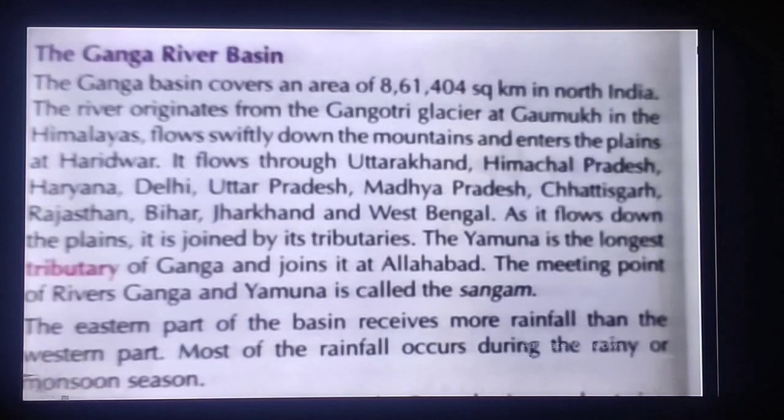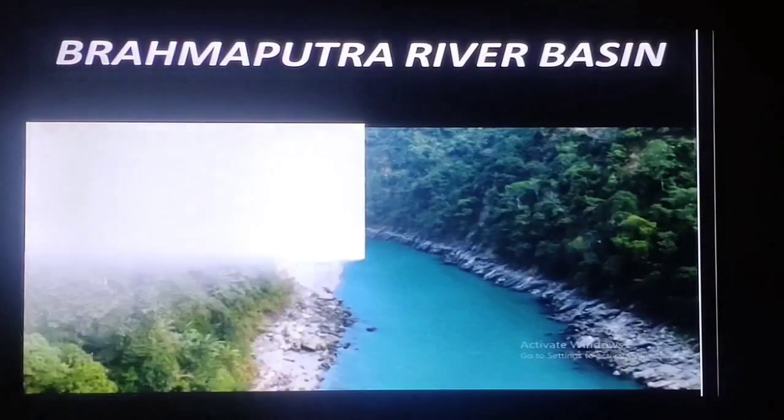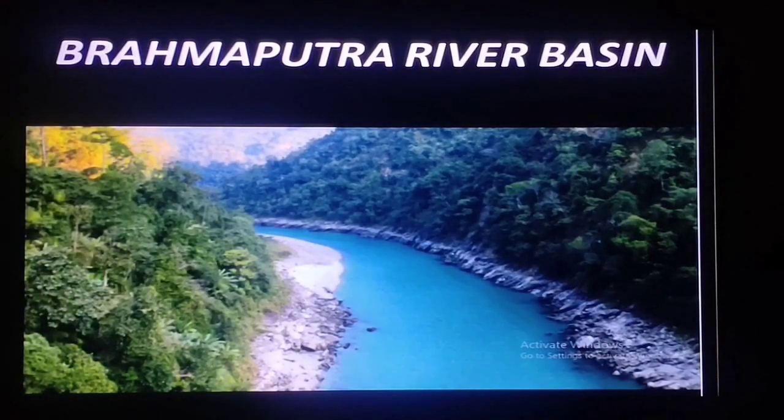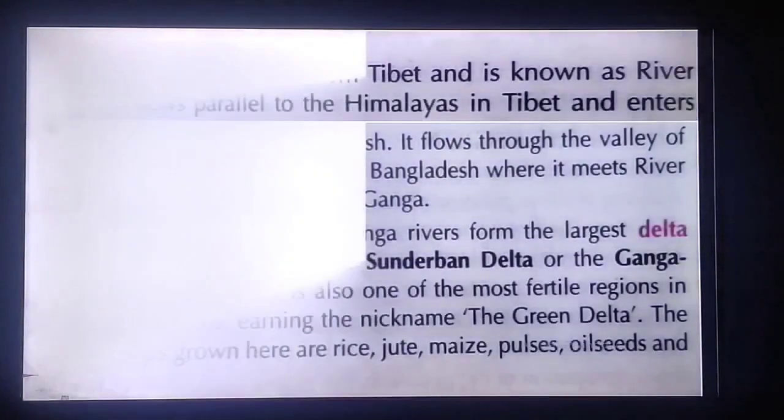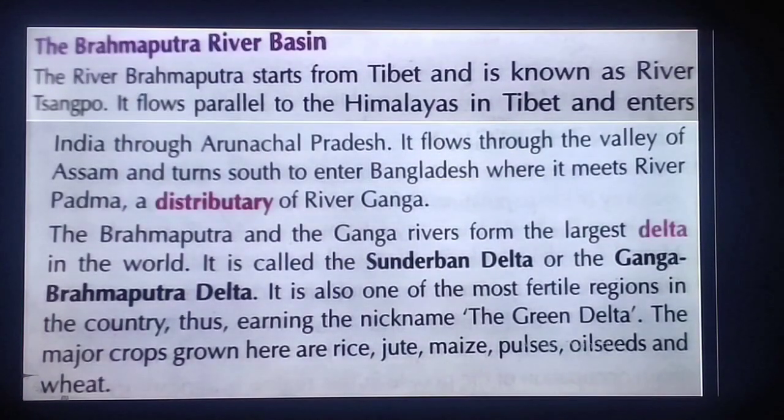Now we'll see the next basin, that is Brahmaputra. This is the picture of Brahmaputra river basin. This is the area watered by the Brahmaputra, and it starts from Tibet, where it is also known as the river Tsangpo.